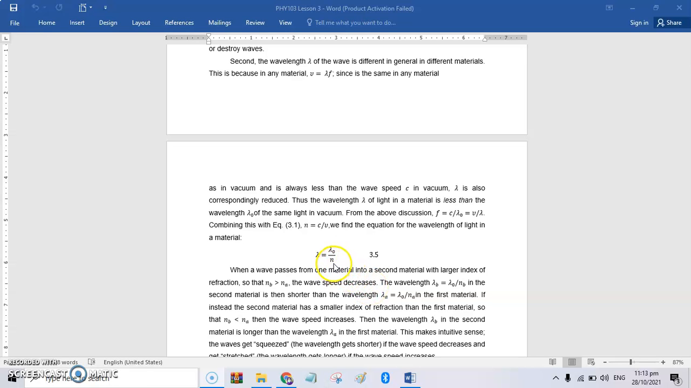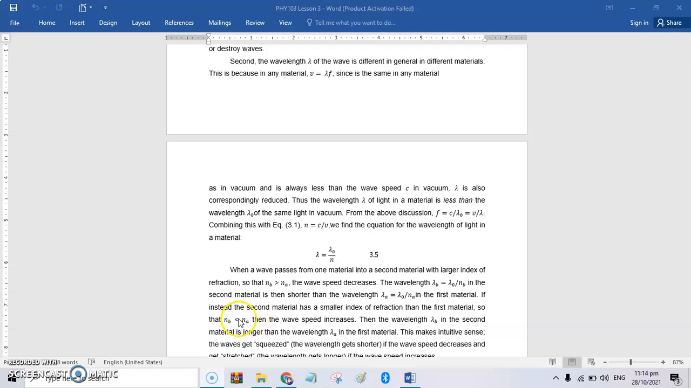Okay? Wave speed decreases. And for this relationship, the wavelength in the second material is then shorter than the wavelength in the first material. Comparing the first material and the second material, if the second material's index is large for this relationship, it means wavelength B is small. Okay? And if A is small, wavelength A is large.